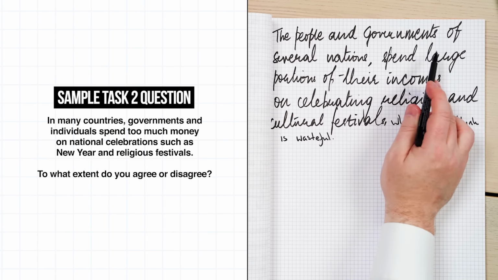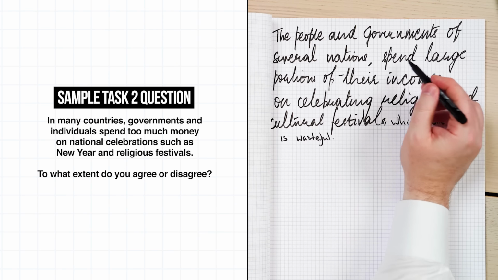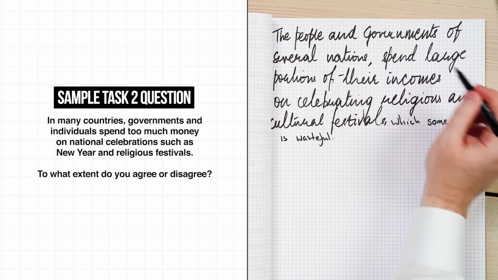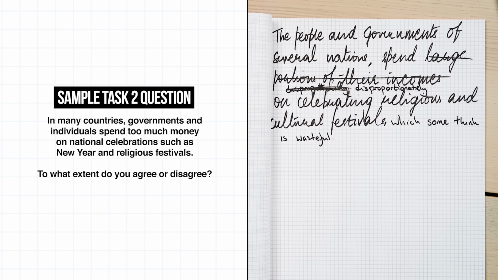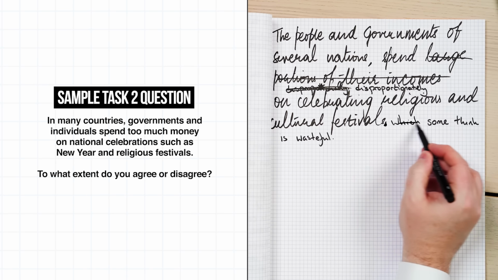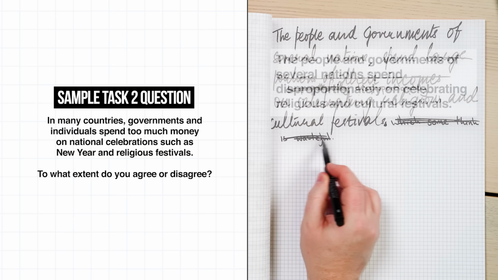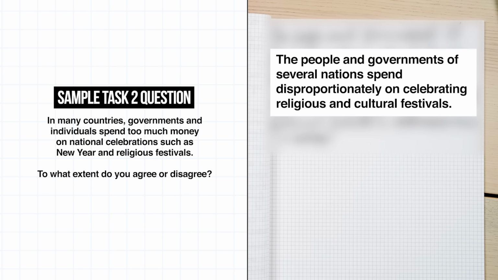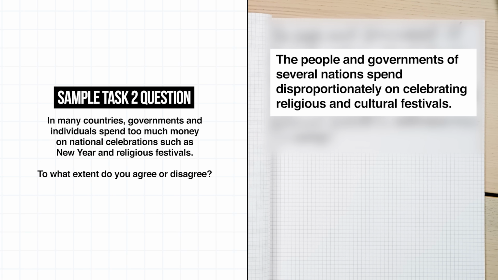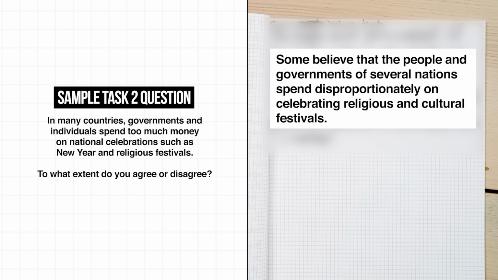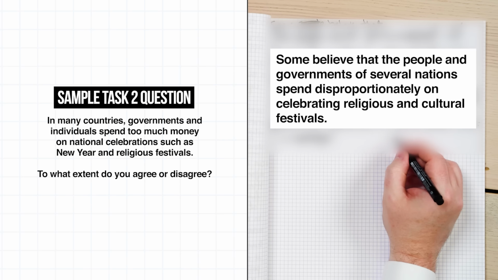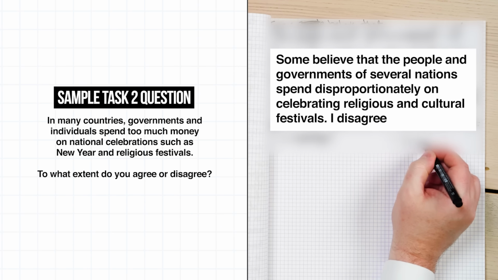You could do it up here. The people and governments of several nations spend disproportionately on their... very good. Spend disproportionately on celebrating religious, and then full stop, and then we'll delete that. I like that a lot. What I would add in here is just some belief that the people and governments of several nations spend disproportionately on celebrating religious, because you're going to tee yourself up there for saying, I disagree.